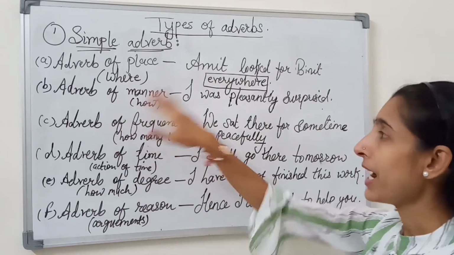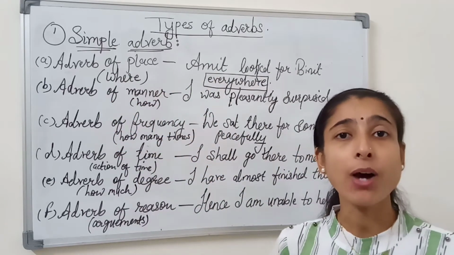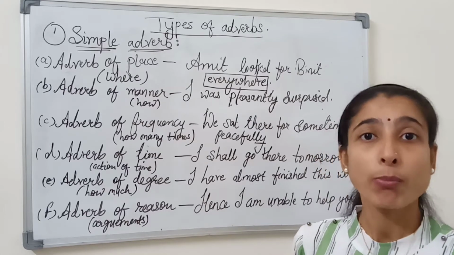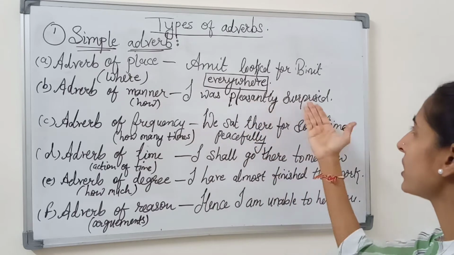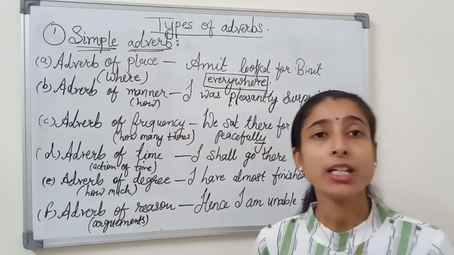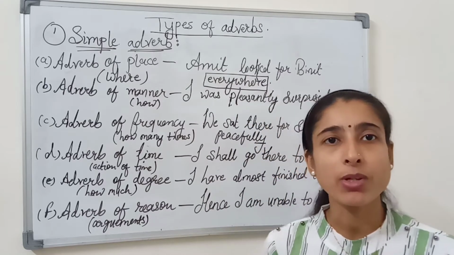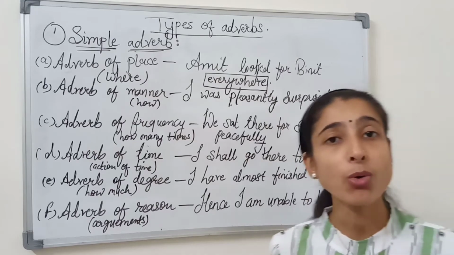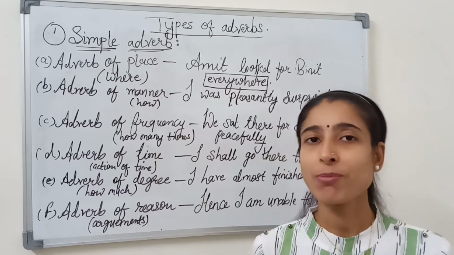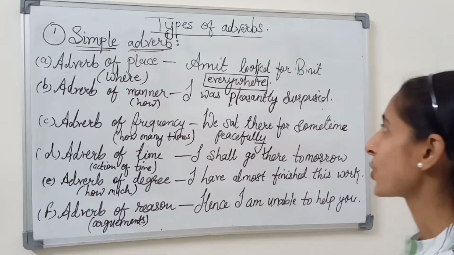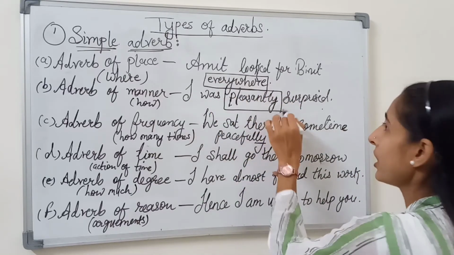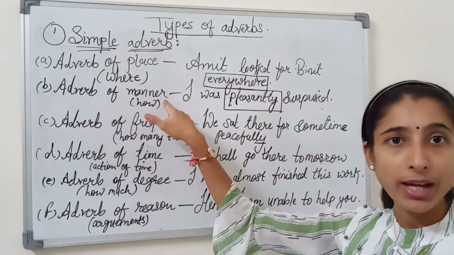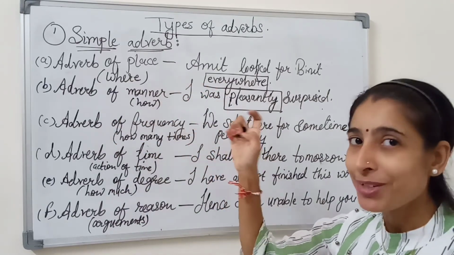Move to the second simple adverb, adverb of manner. Adverb of manner shows how the action is performed. I was pleasantly surprised. The person is surprised, but how was he surprised? He was very pleasantly surprised. So here pleasantly comes into the category of adverb of manner, that he was surprised pleasantly.